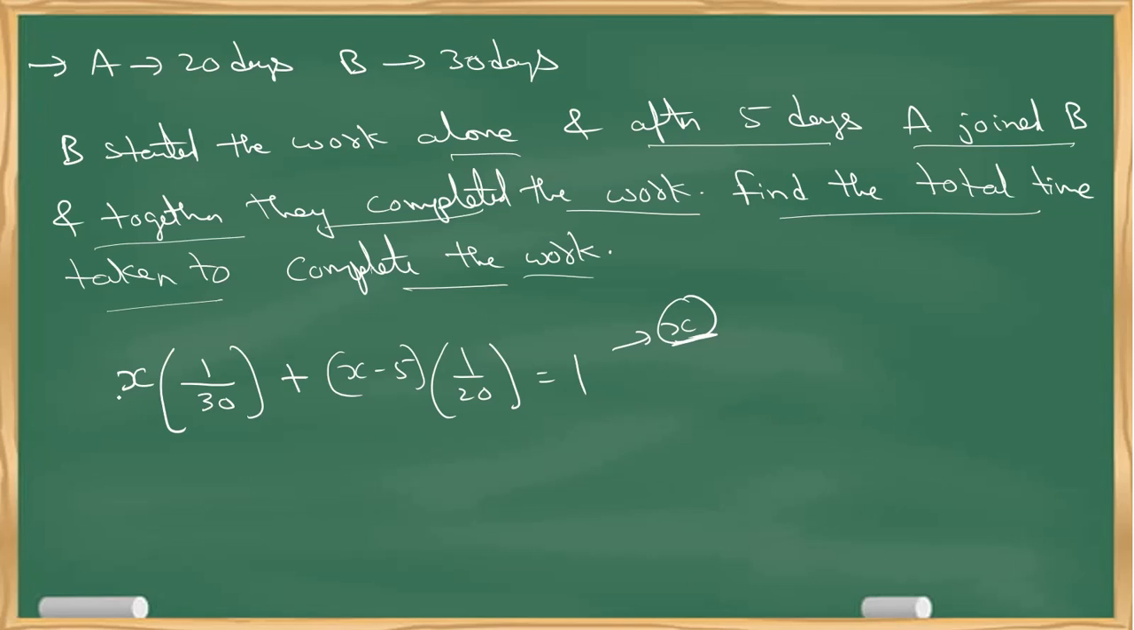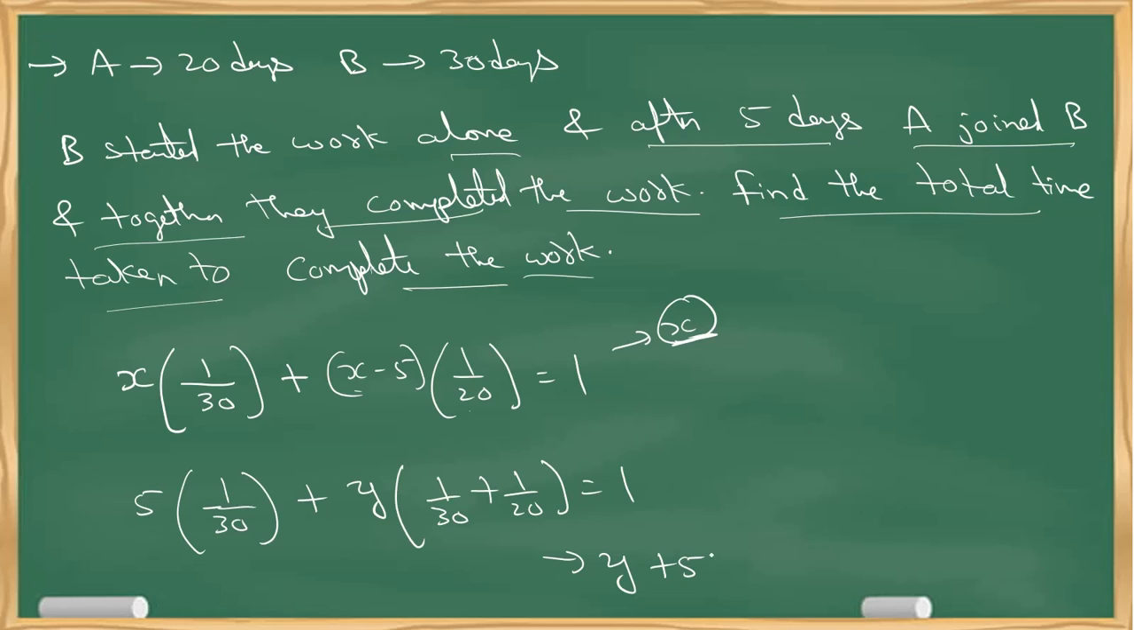So for the total duration B was there from the beginning, and A was there 5 days less, so x minus 5. The same equation I can change as, let's say B started the work and worked for 5 days. So 5 into 1 by 30, plus the remaining days I don't know, y. Both worked, so y into (1 by 30 plus 1 by 20) equals 1. Once I get the y value, y is not the answer. I want y plus 5, because for y duration A and B work, and for the first 5 days only B worked. So y plus 5 or the x value will both be the same. If you want, you can pause this video and verify by yourself.